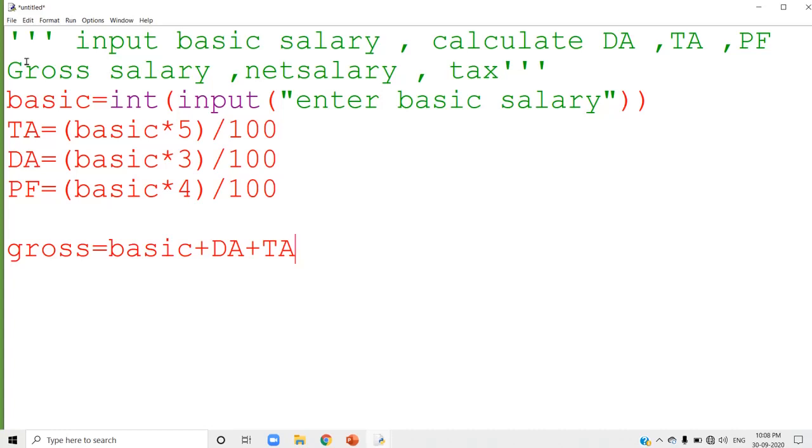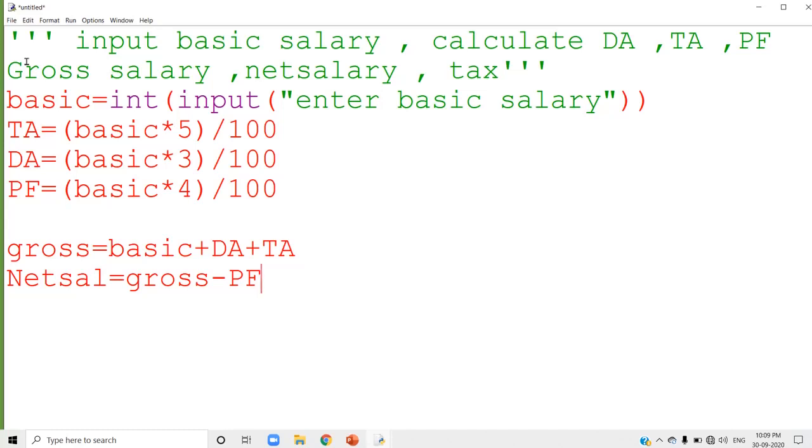Remaining part of the program. Next you have to calculate the net salary. So I am going to use net sal equal to. Its equation is given there. Net salary is gross salary minus PF. That is given in the question. Where did you calculate the gross salary? Gross salary is stored in the variable gross. Gross minus PF. Now you calculate the net salary. So gross salary minus PF will give you the net salary. So whatever you needed, everything you calculated.